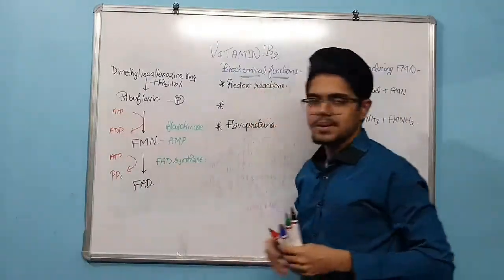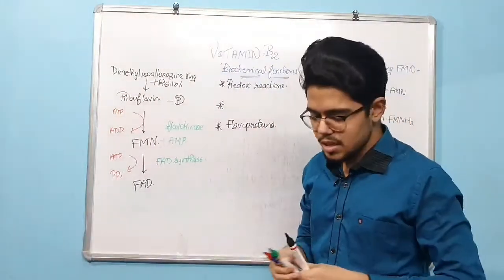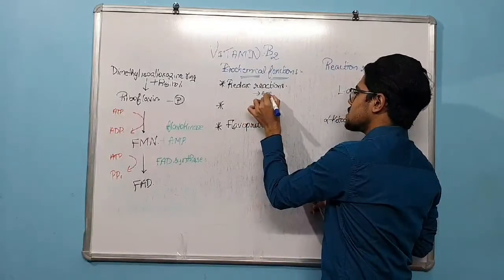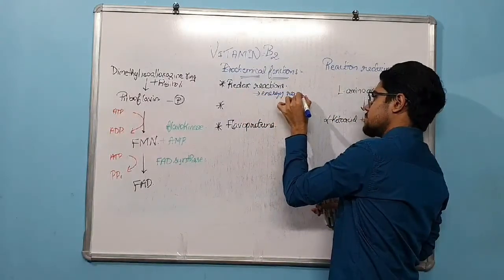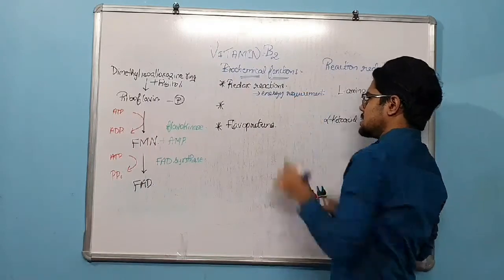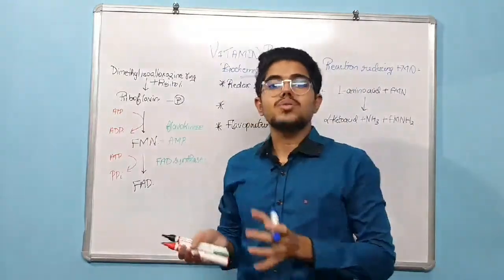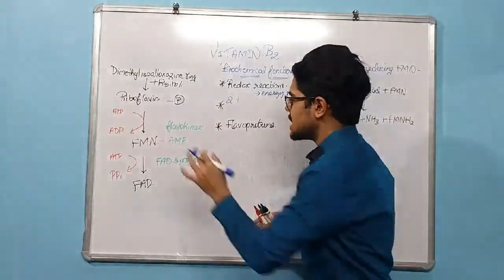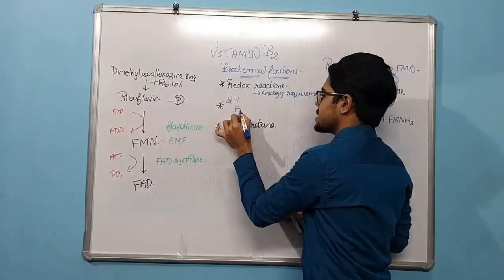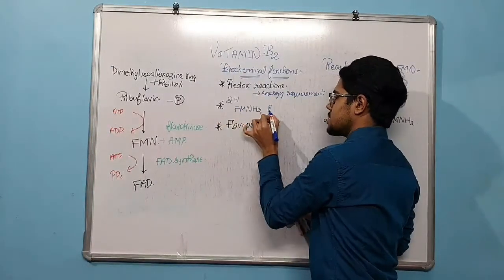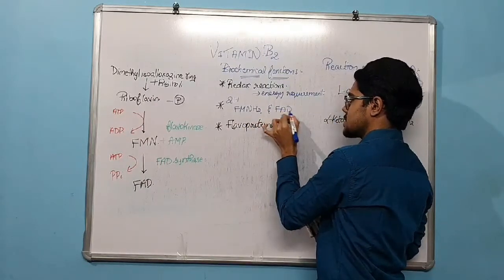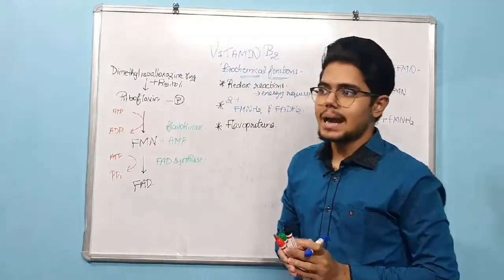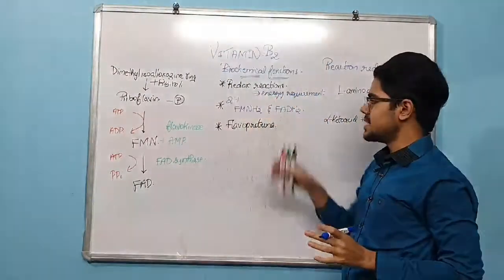This FMN and FAD undergo redox reactions, that is for the energy requirement. Now this FMN and FAD is going to accept two hydrogen atoms, and FMN is converted into FMNH2 and FAD into FADH2. What I am saying is, they act as acceptors of two hydrogen atoms and are converted to FMNH2 and FADH2.